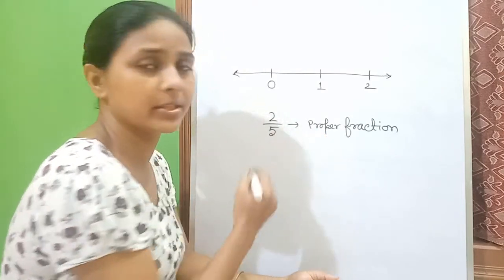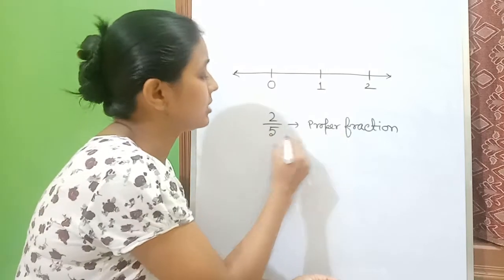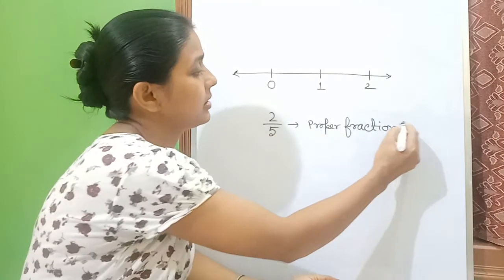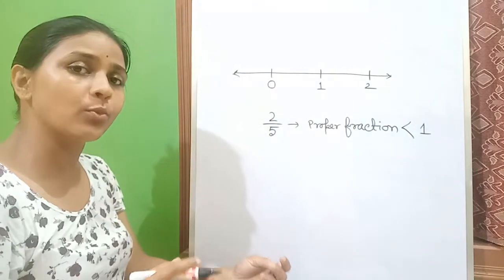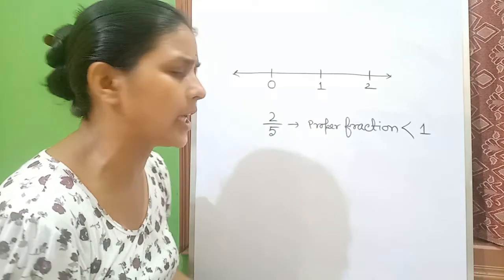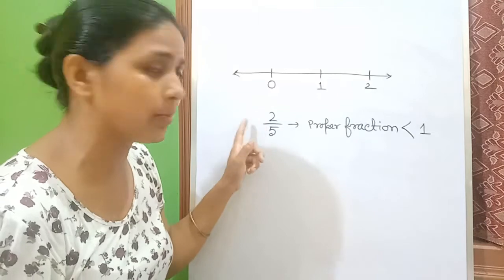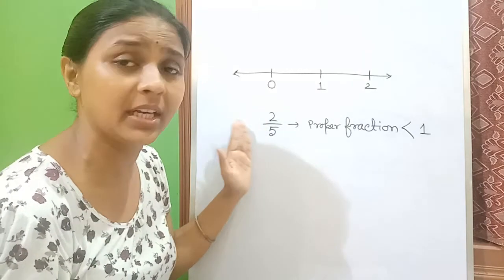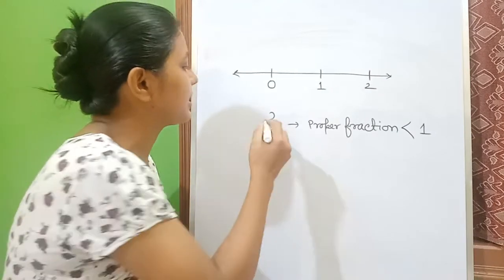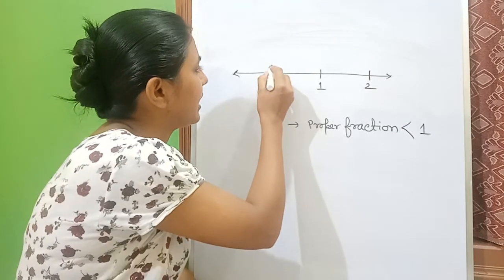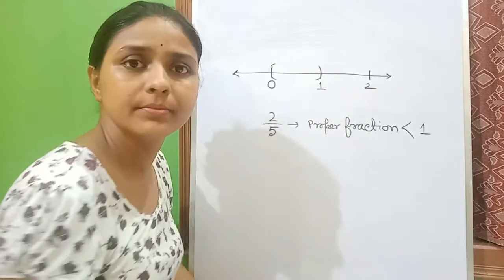Proper fraction means its value will always be less than 1, whatever proper fraction you take. Obviously positive, I haven't given any negative sign here. So less than 1 means it must be plotted somewhere between 0 and 1.